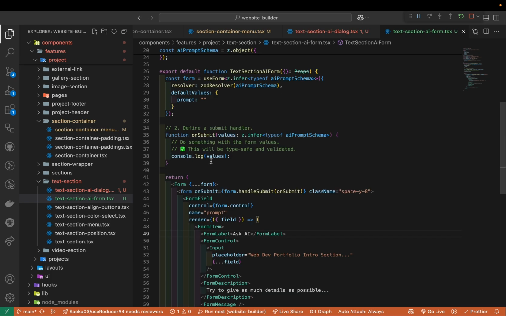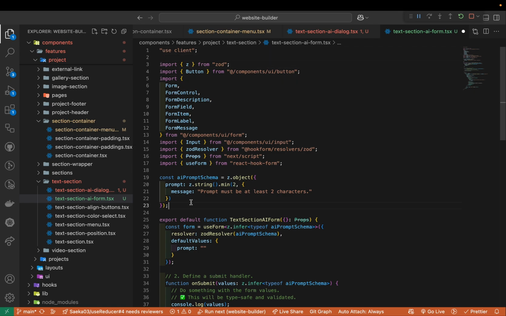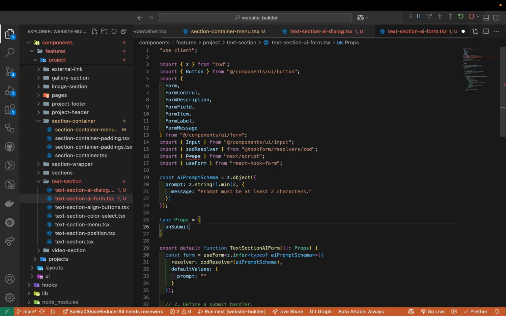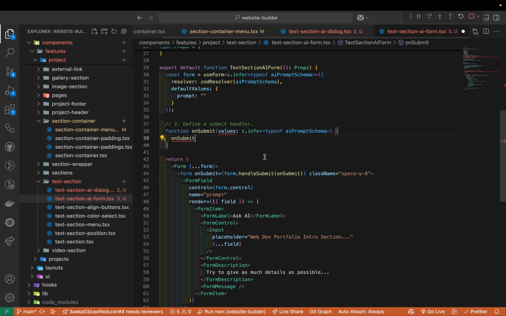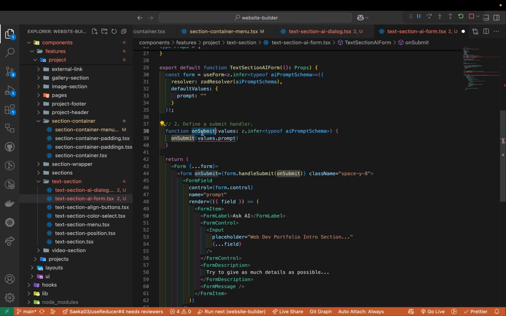So then, looking good. Here we're going to console log. Maybe we can just have, oh, we don't have a type here. Let's get the prompt type. We're going to have onSubmit. onSubmit will take the prompt here, and it's going to be a string. So then we're going to say onSubmit and pass the values, the prompt. Here we can change the name a little bit to submit.